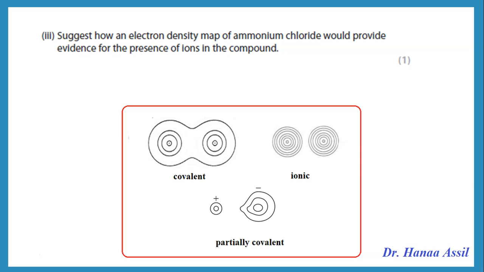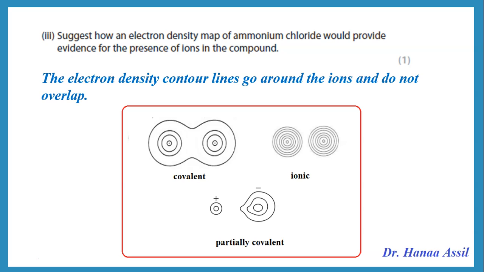If something has some covalent character, or what we call ion polarization, then that is how we draw the contour line. So what are we talking about here? Ammonium chloride. Ammonium chloride is ionic, and the electron density contour lines would go around the ions and do not overlap.